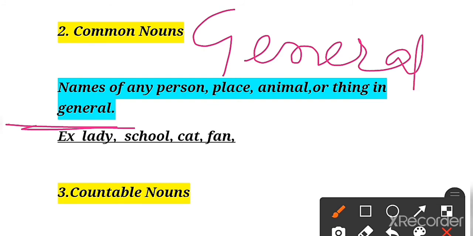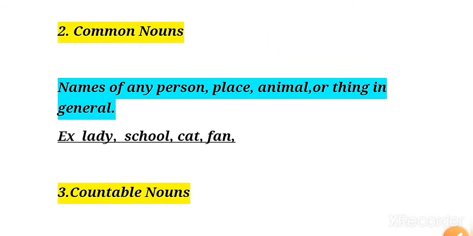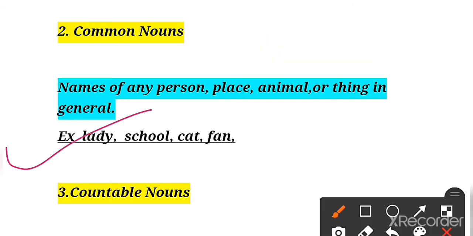General names of person, place, animal or thing. How? Take lady: when we talk about lady, any lady will come. That is why the word lady is common for all ladies. Then school: we have a number of schools in our cities, in the world, and all schools have a special name. The special names of schools are known as proper nouns.